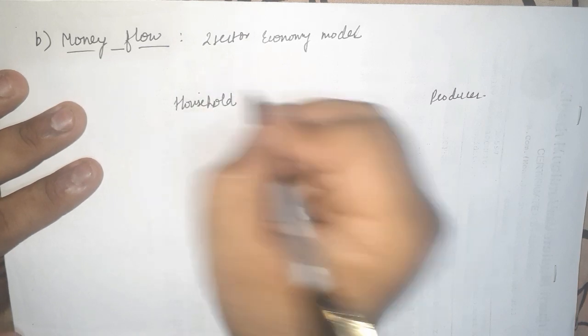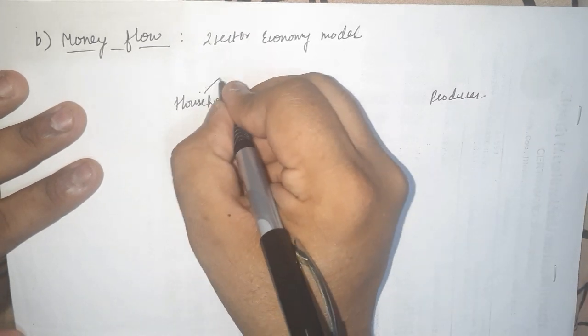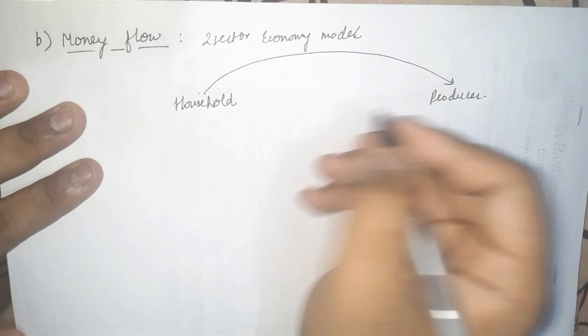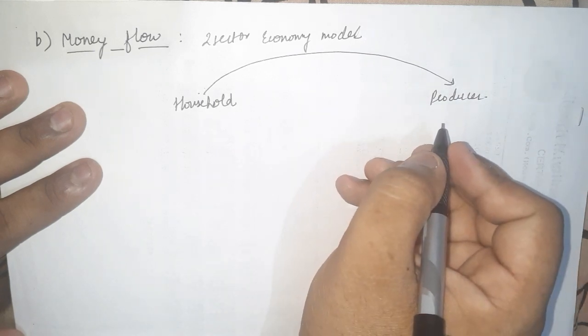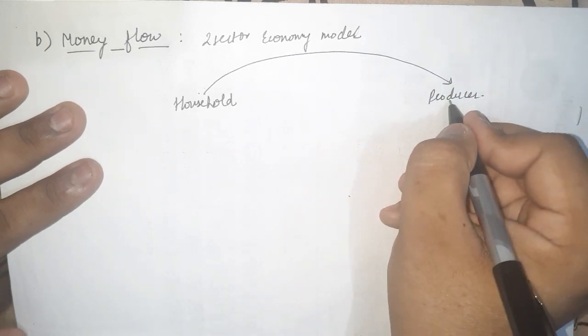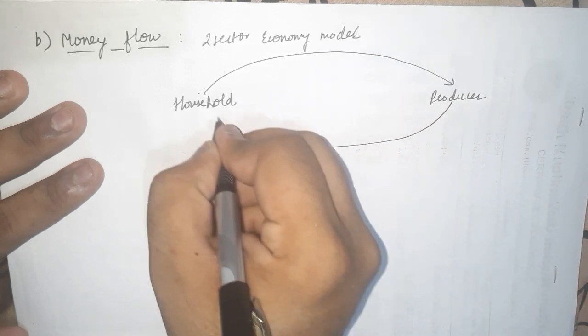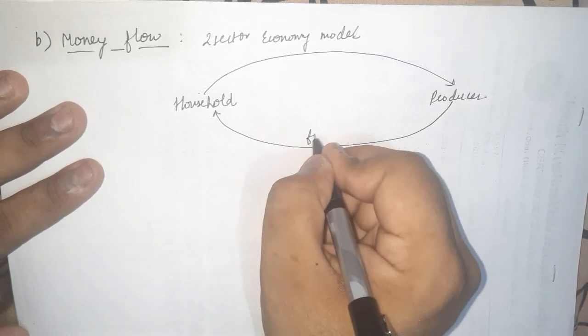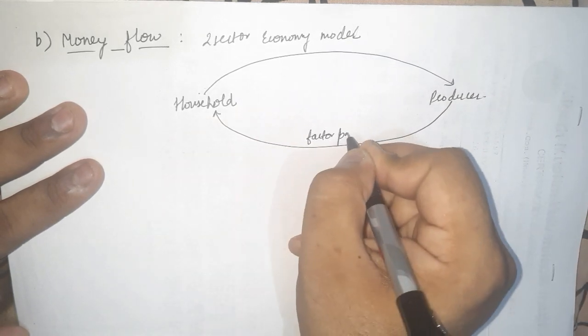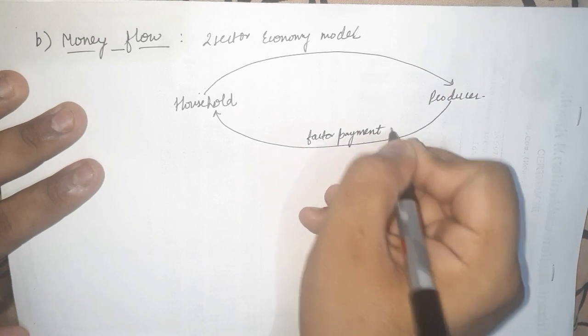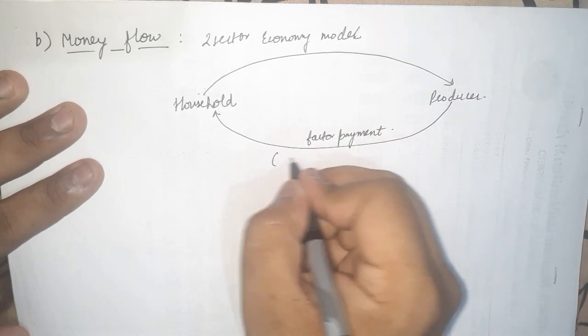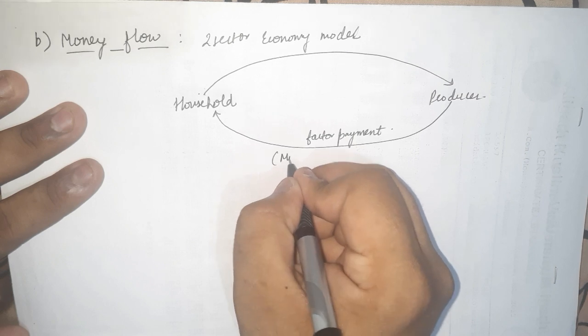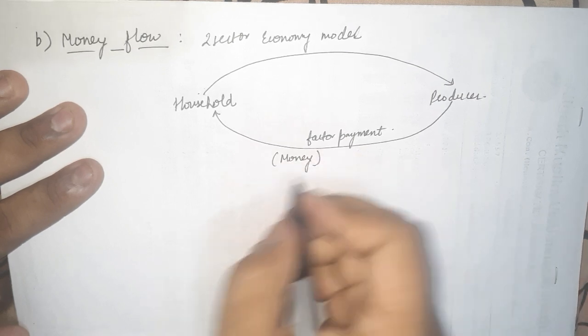The household has given the factor services, as you have seen in the real flow. In return for the factor services, producer gives back factor payment. It gives back factor payment in the form of money.